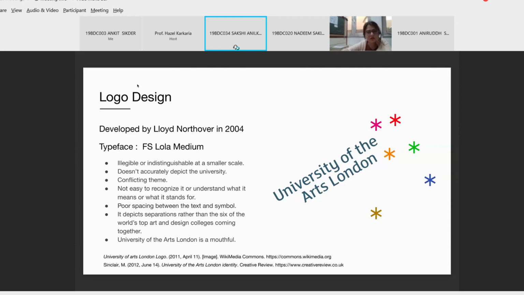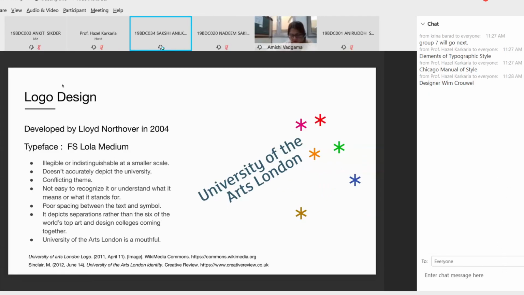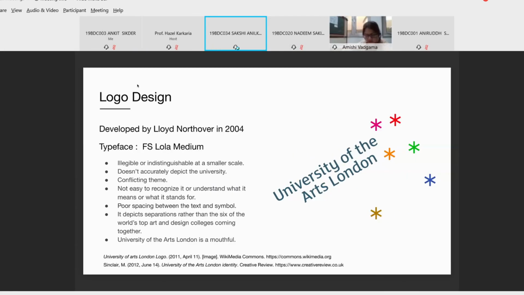With that, we came to the third point, which was that it is a logo for a university. So the foremost thing that it needs is to be professional. But there is a use of a lot of bright colors, which again does not represent the mood of the brand that it is a logo of. The next thing which we saw was that it is not easy to recognize or understand what it stands for. And again, there is some context to how the stars have been placed and how the text has been placed. But again, the spacing and the way they have been placed doesn't look very appealing.